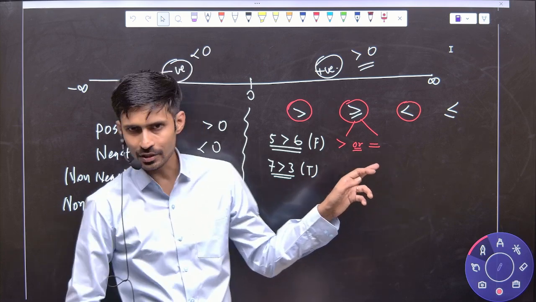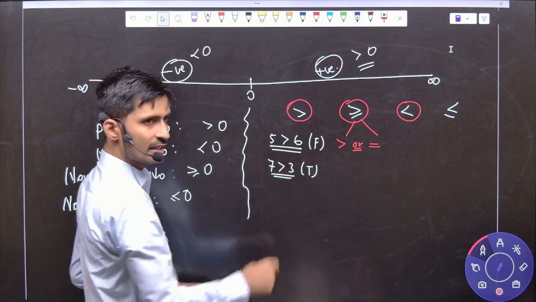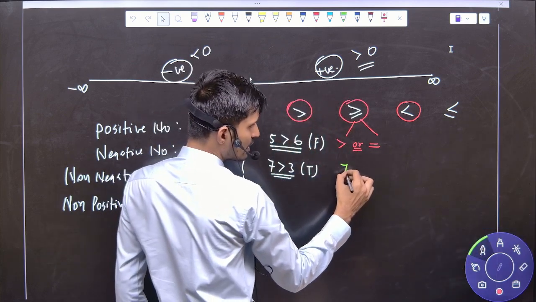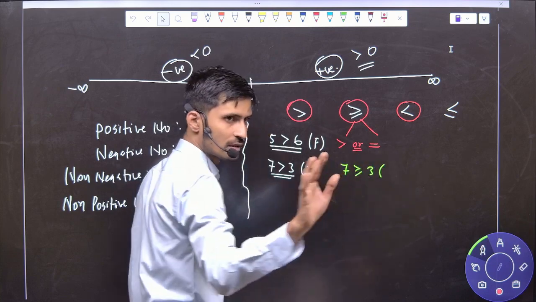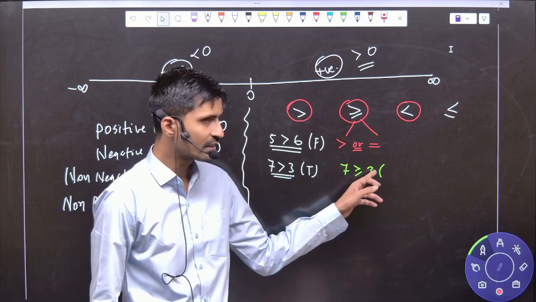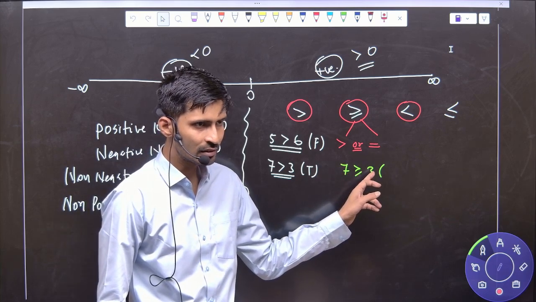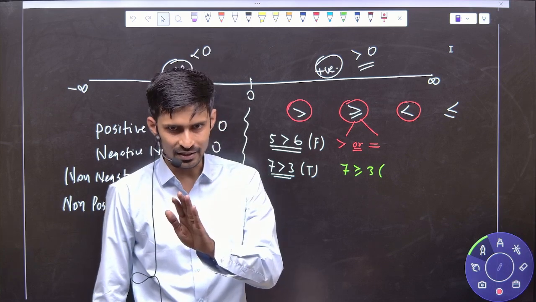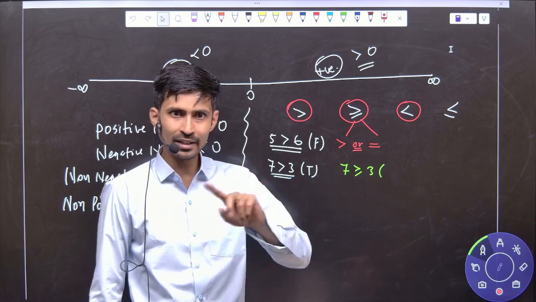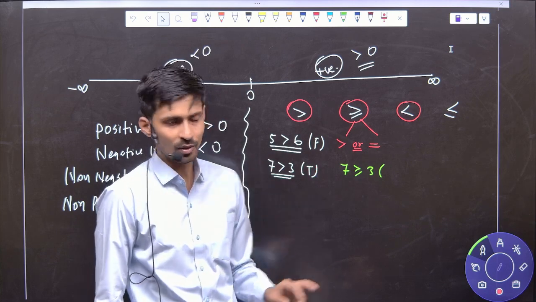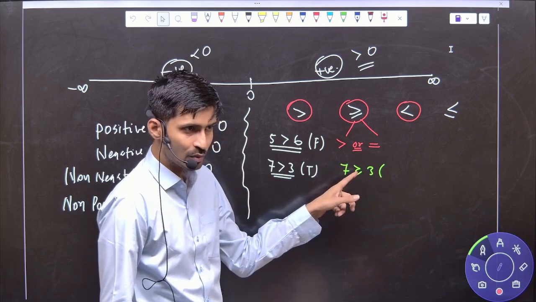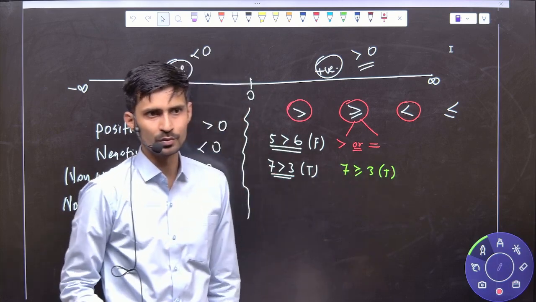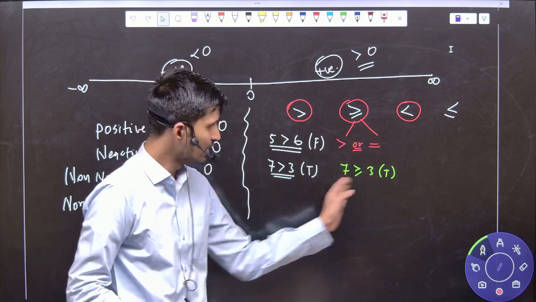So if I ask you, here I said 5 greater than 6 is false, 7 greater than 3 is true. Now if I ask you, 7 greater than or equal to 3 is true or false? Now wait. First you will check 7 greater than 3. 7 greater than 3 is true. So if one is true, the second cannot be true. If one number is greater than the second number, already greater, you cannot say both are equal now. It means 7 greater than 3 is true, so we'll consider that true. Out of those two signs, any one sign should be true, then we'll consider that inequation is true.